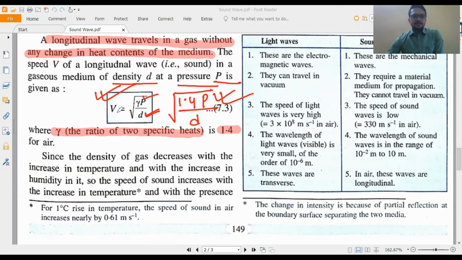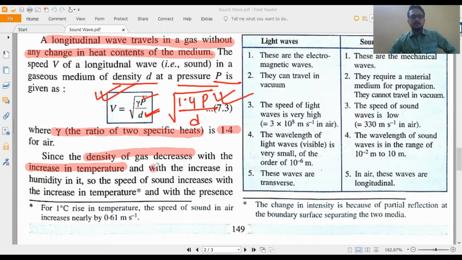And the speed of sound in air depends on temperature and humidity. It does not depend on pressure. It depends on temperature. It depends on humidity. So if we increase the temperature of air, then what will happen? If we increase the temperature, the gas molecules will move far apart, right? If they move far apart then what will happen? Density will decrease. Density of gas will decrease. If density decreases then what will be the value of V? V will increase.